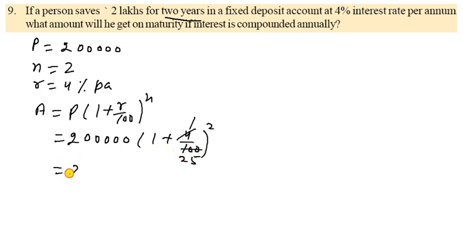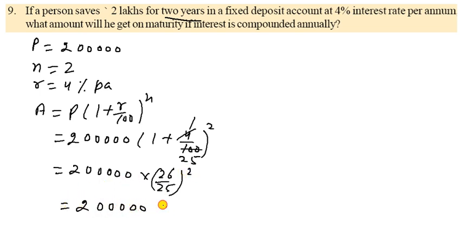So 4 ones are 4 and 4 twos are 8, so 25. So it becomes 2 lakhs, and here is 26 upon 25. It is whole square. So you have to write here 2 lakhs into 26 upon 25, once again 26 upon 25.